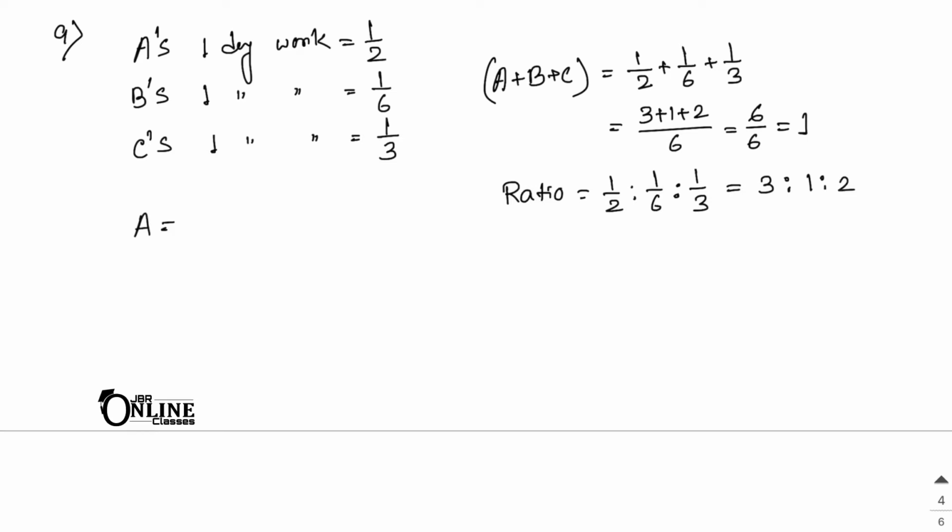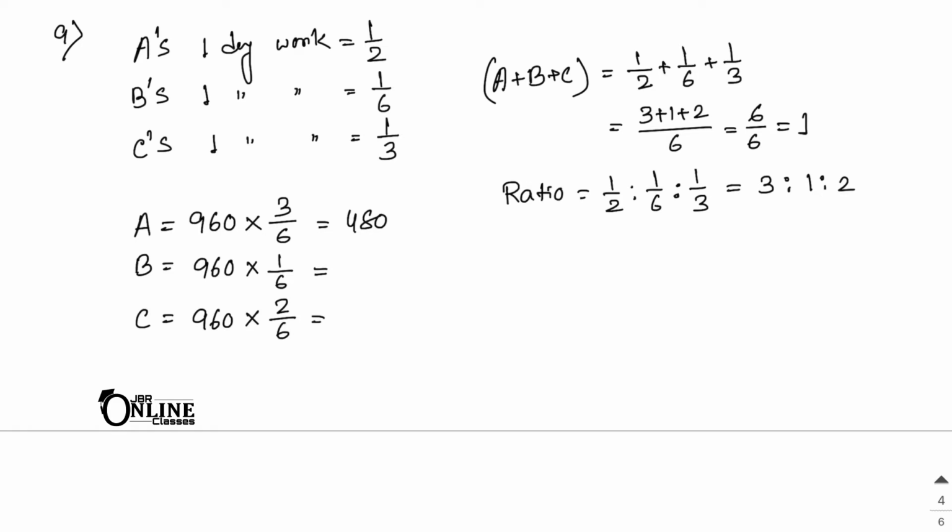So earning of A is 960 into 3 by 6, earning of B equals 960 into 1 by 6, and earning of C equals 960 into 2 by 6. So it's 480, 160, and 320, your answer. So your first answer is 1 day, and the second answer is 480, 160 and 320.